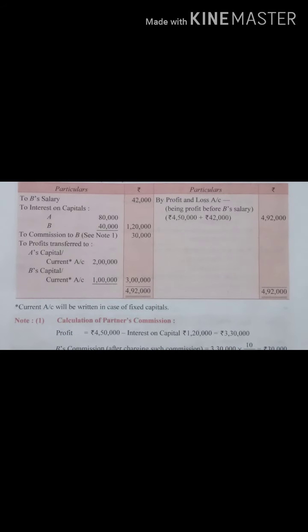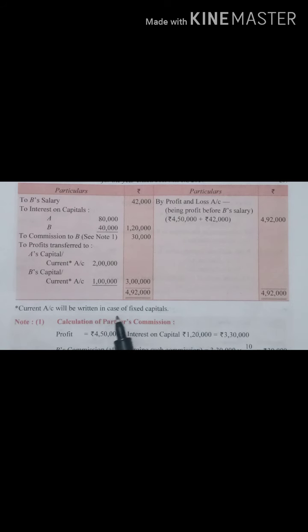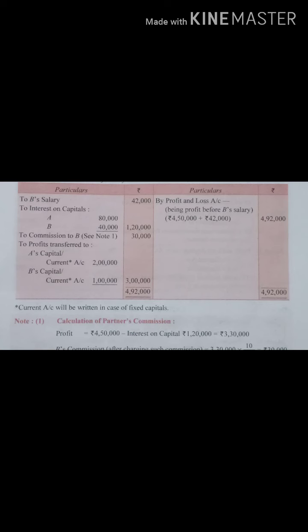So this is what they have mentioned. Current account will be written in case of fixed capital. Fine. So they have clearly mentioned that you will mention current account. Now here they have mentioned both, but when you get the real problem, you will get any one of it, that means either fixed or fluctuating. Now if it is fixed, then you will only mention current account. A is current account, B is current account. We don't mention capital account. And if it is given fluctuating, then you will mention A is capital account, B is capital account. Am I clear? So be very clear with this part.